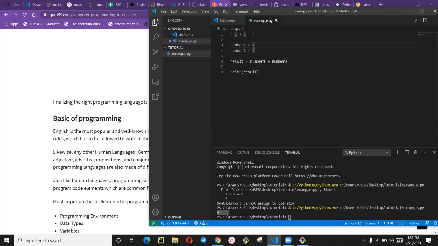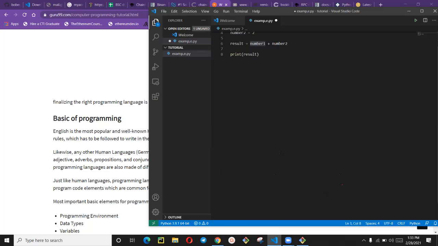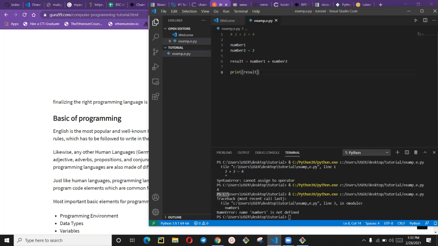So now here, if I remove these two and I just type this number 1 like this, this is what, a phrase. It does not have any meaning. So you will see what Python will tell us. Let's try to run it now. See what Python will tell us. Can you see now? It says name number 1 is not defined. What it's trying to tell us is that this number 1 does not have any value. You did not assign any value to it. So Python does not understand it.